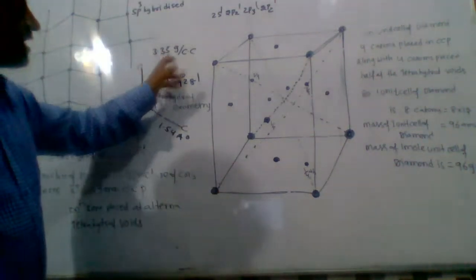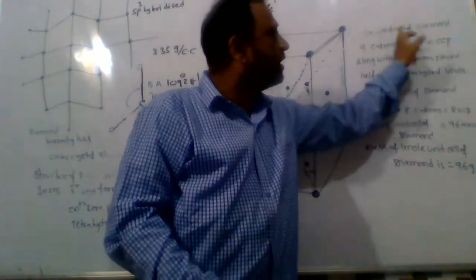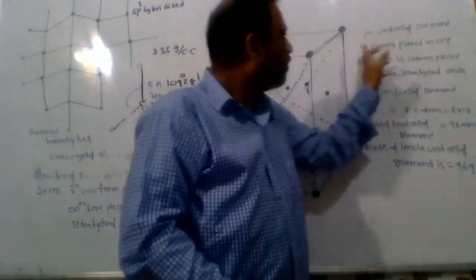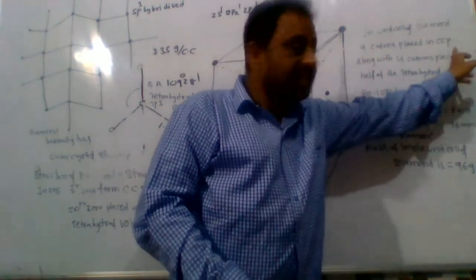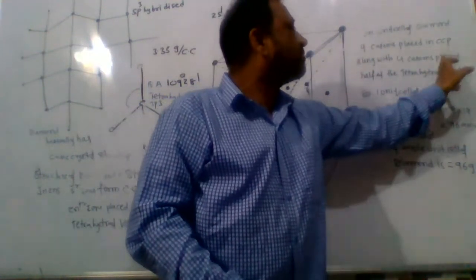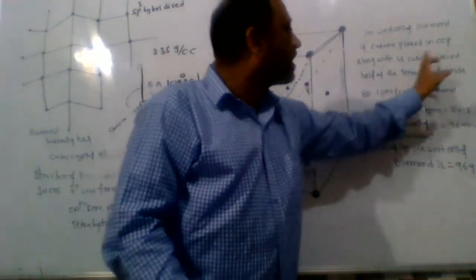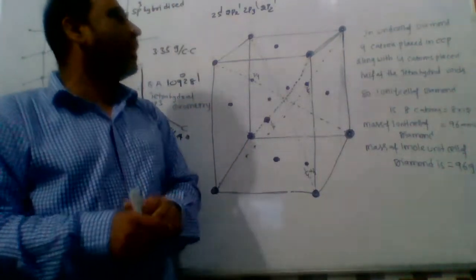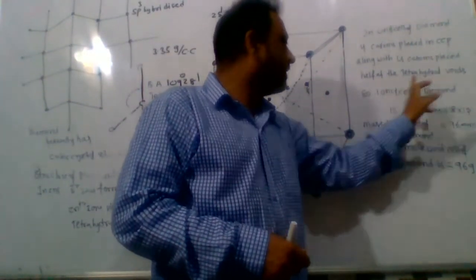Here 4 carbon atoms are placed at CCP in the unit cell of diamond, along with 4 carbon atoms placed at body diagonals, which is nothing but 4 carbon atoms placed in half of the tetrahedral voids. So this is called the unit cell of diamond.